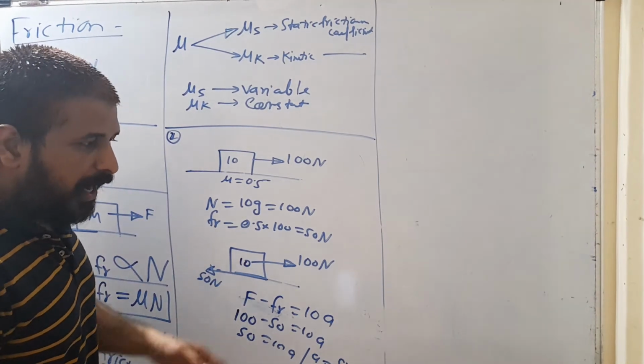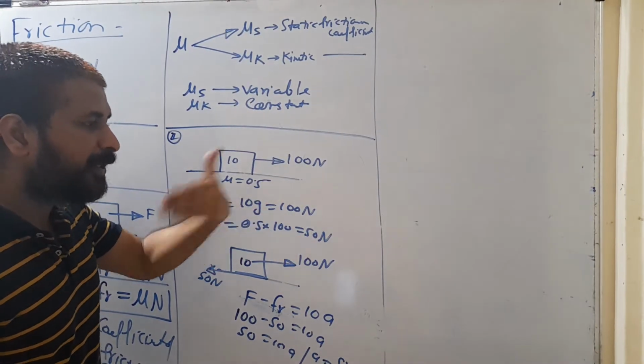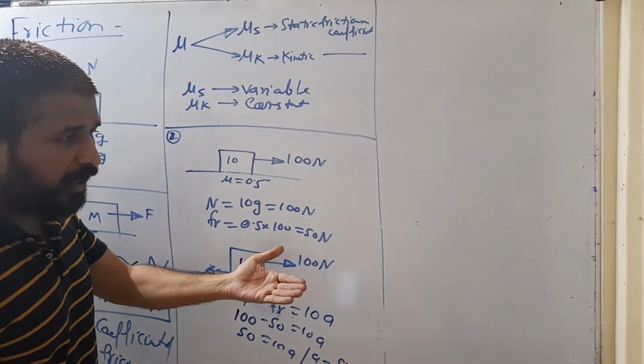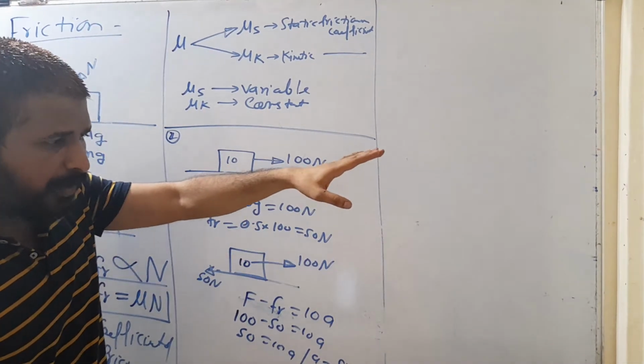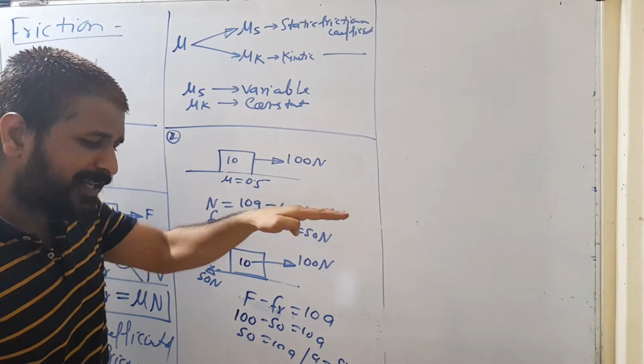So when your car is already in motion and you are increasing, you are accelerating your car, you are applying more force on your car. So it is going to gain the high velocity, but at that time friction is already at saturation state.